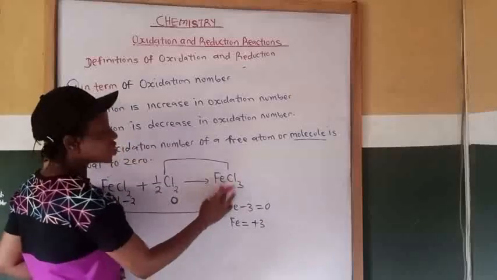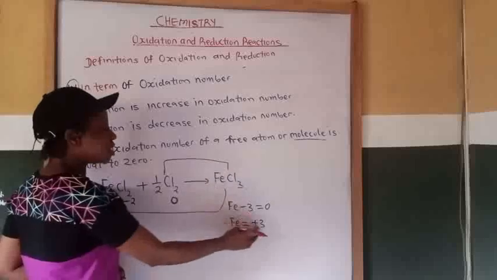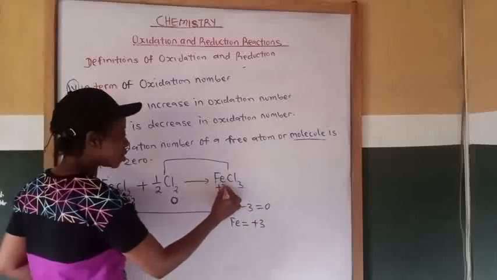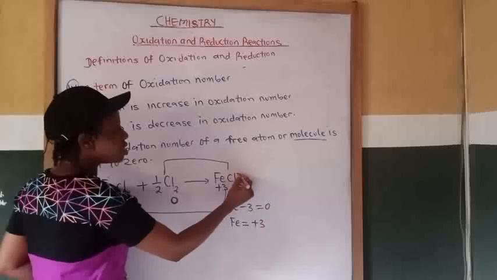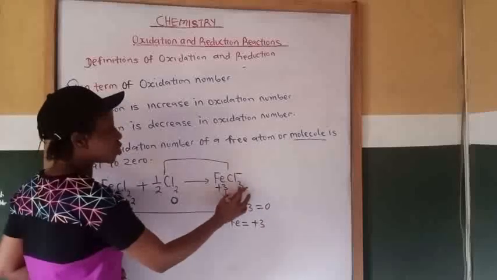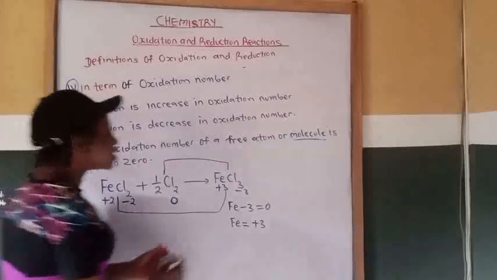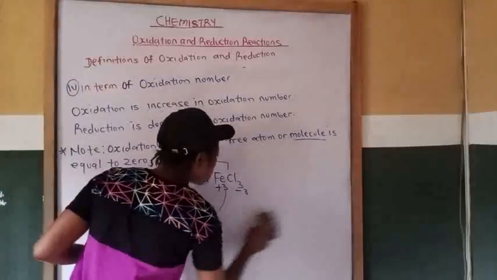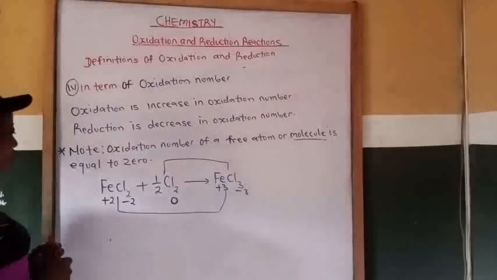So the oxidation number of iron in this compound is plus 3, and that of chlorine is minus 3 in total, because chlorine is minus 1 times 3. Now let's compare what we have at the reactant side and what we have at the product side.